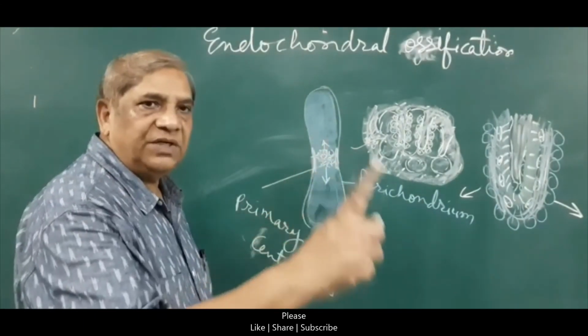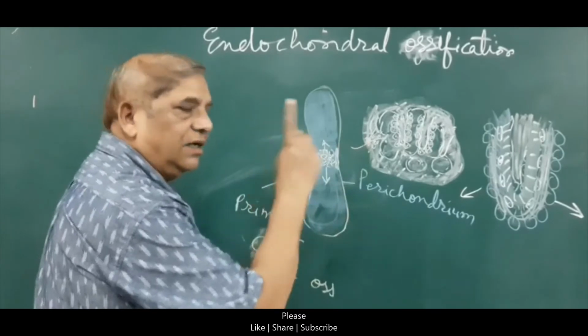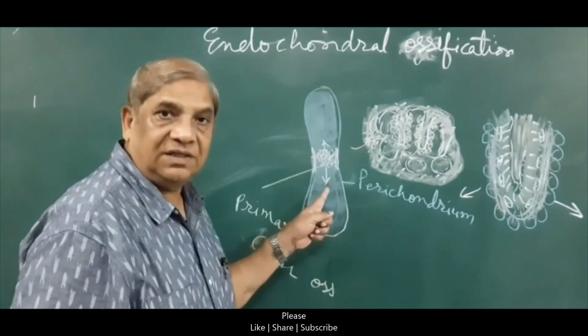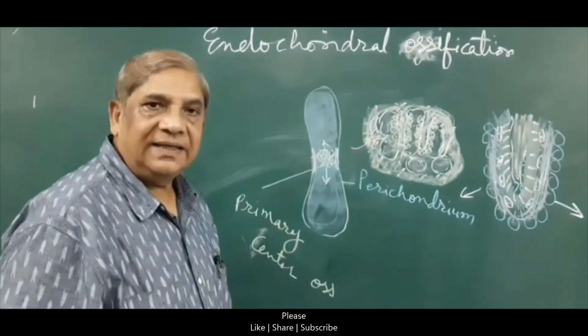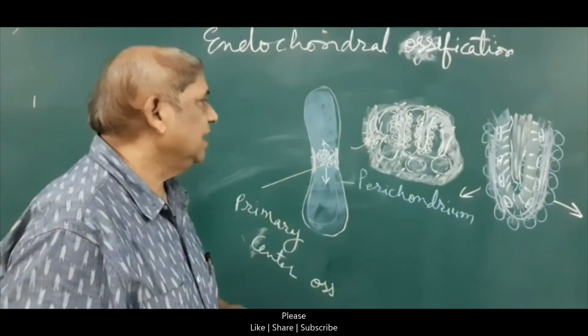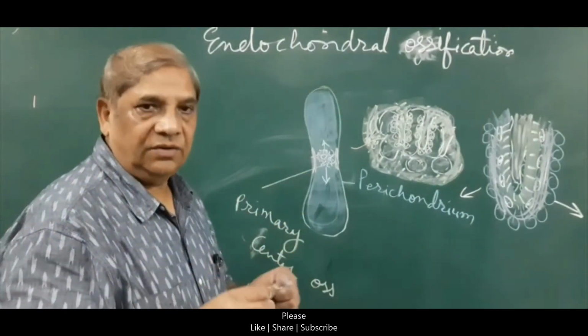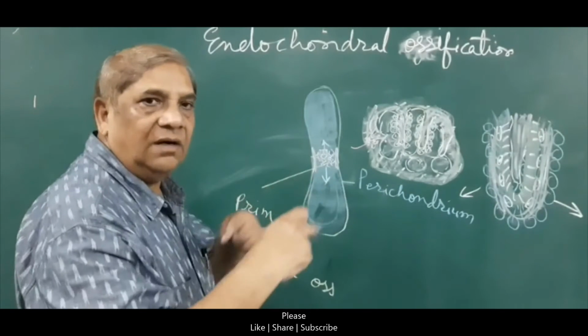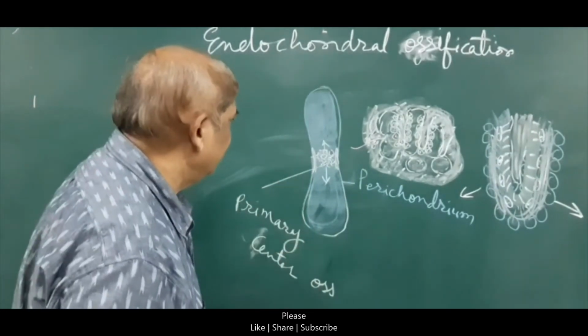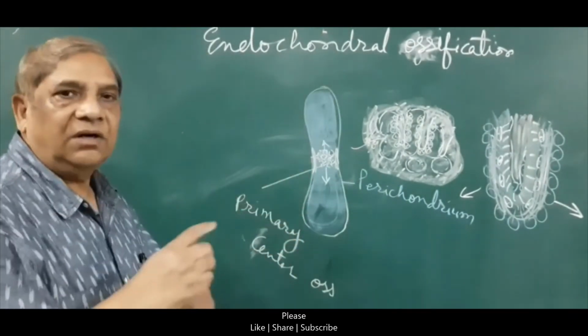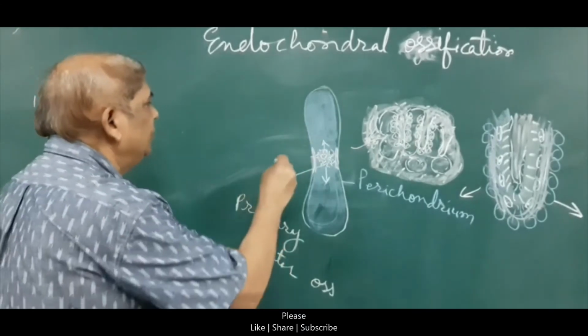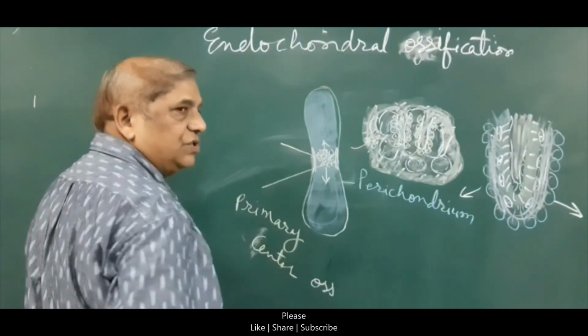Now imagine that this bone is forming all around the circumference of this cartilaginous model in this area, and this is called the collar, the periosteal collar, the compact bone which is formed here.